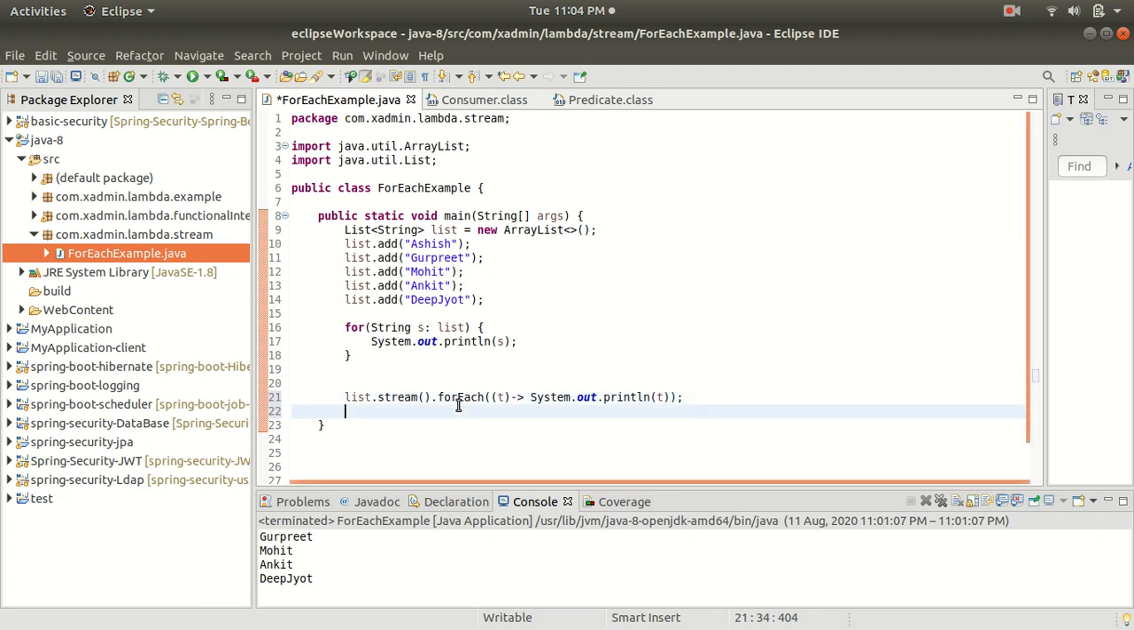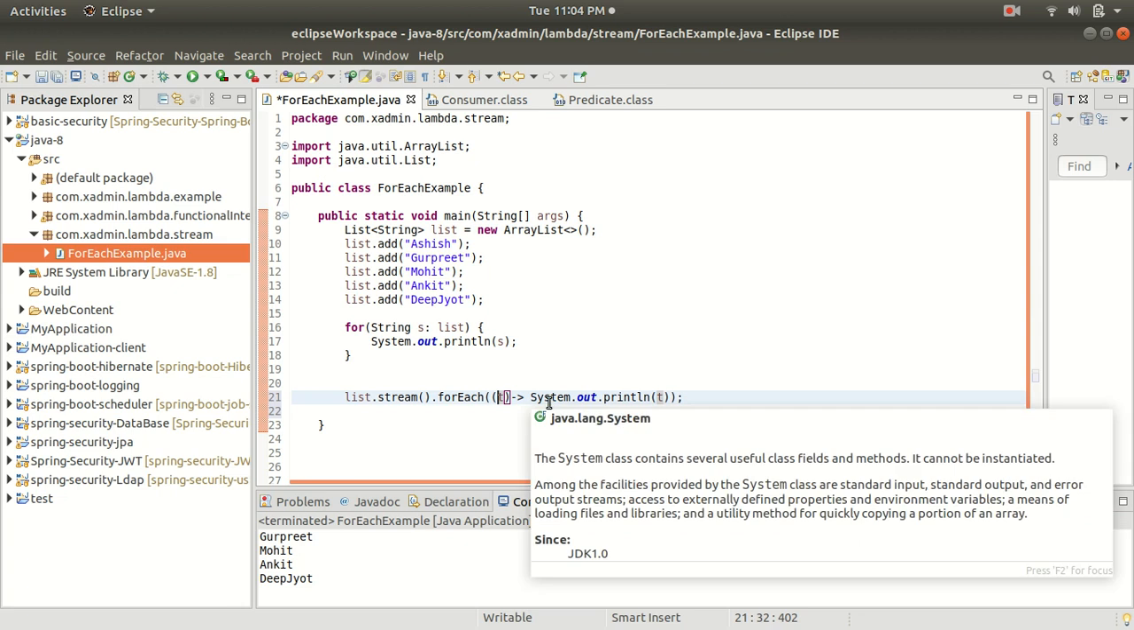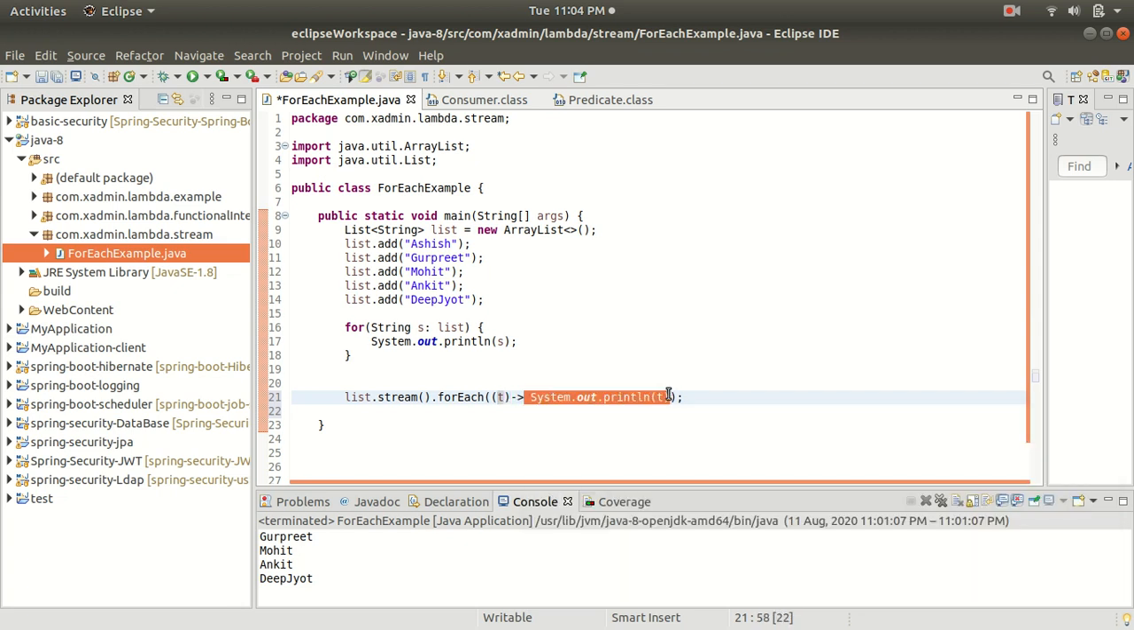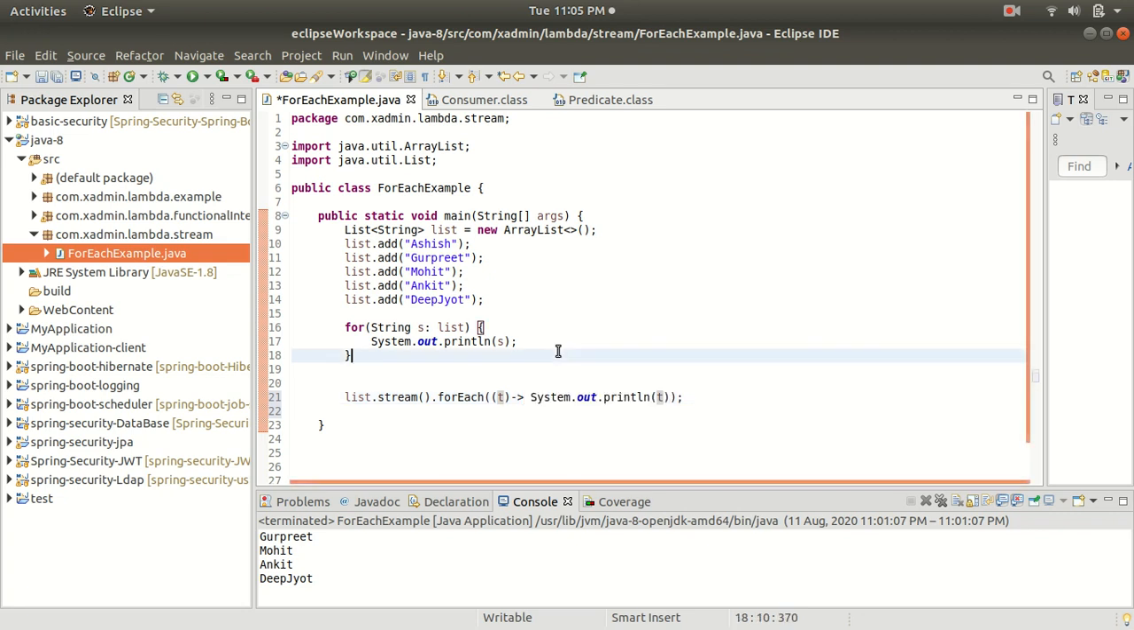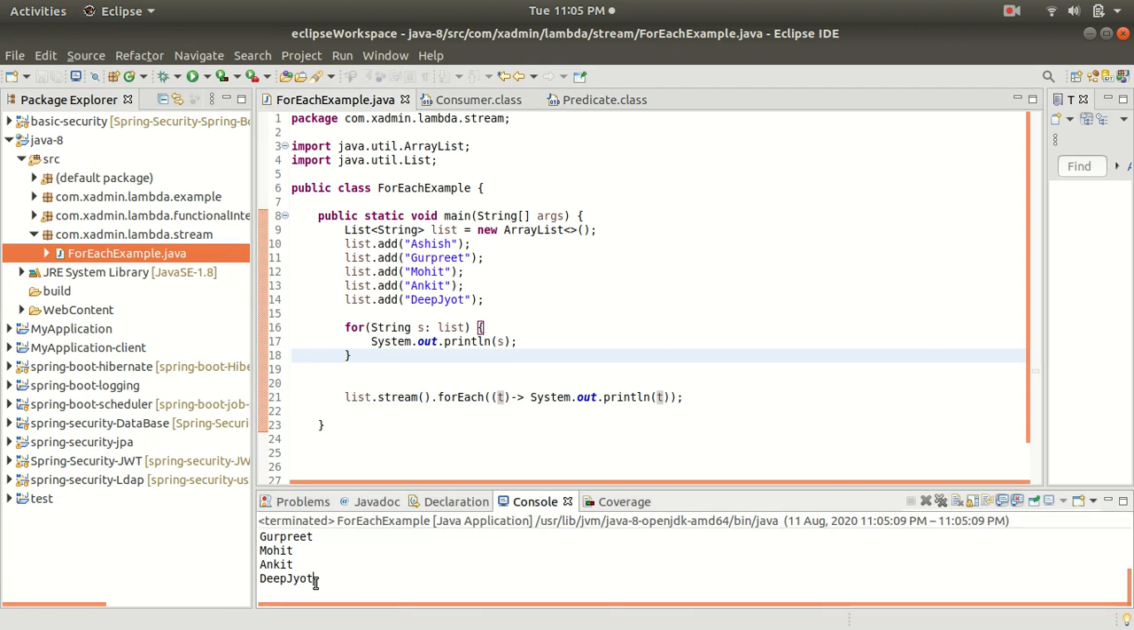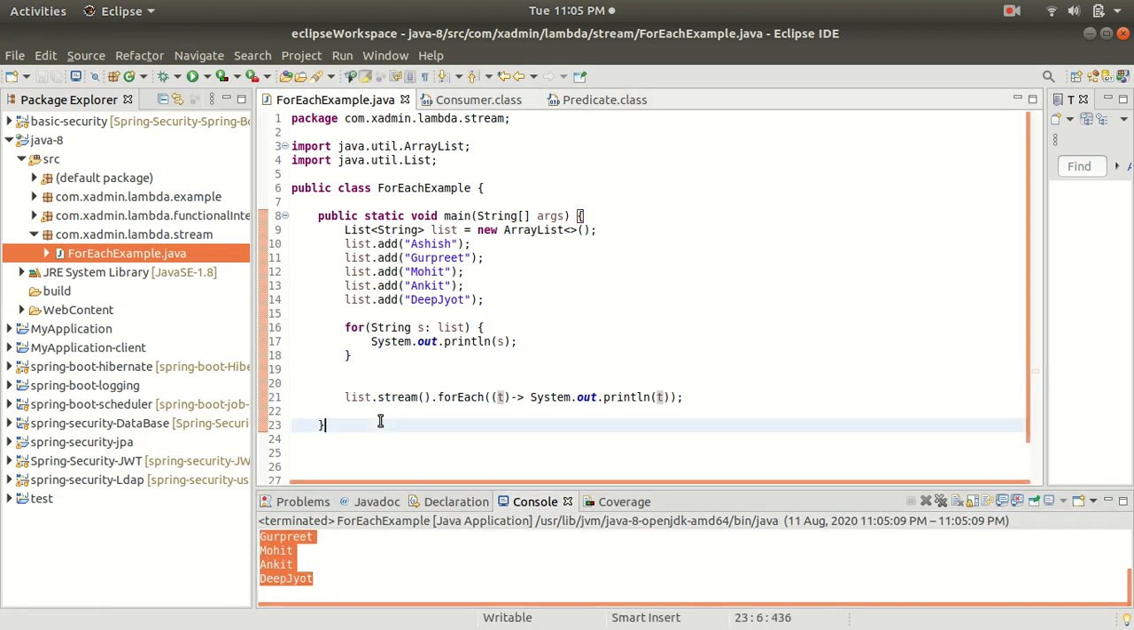It will just iterate the list and print it. It will iterate the list and give the input to t as an argument, and inside the body we are just printing the value t. So this is the lambda expression of the accept method of the Consumer functional interface. It means that the forEach method is using the Consumer functional interface internally, through which we iterate the list using the stream API. Let me save this class and run it again. You can see that we are getting the list of objects by using the stream API.